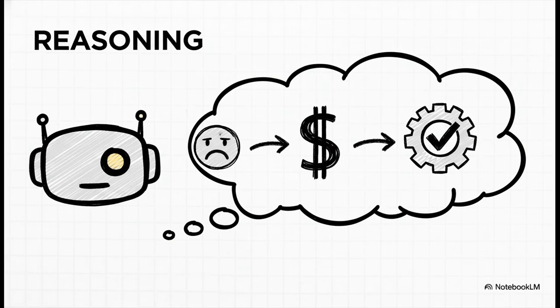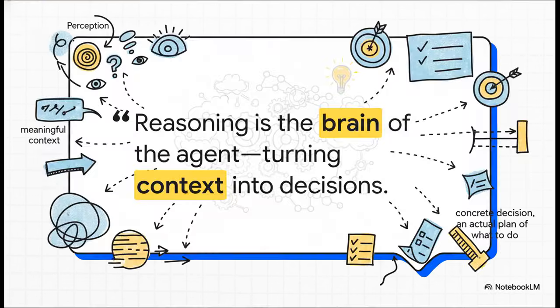So let's get back to our story. The support agent read the complaint. Now it reasons. It analyzes the text and comes to a conclusion. Okay, this is clearly a billing issue, and my rulebook says this specific type of problem can be resolved automatically. It has made a decision. So, here's the crucial takeaway. Reasoning is the bridge. It takes the meaningful context it got from the perception stage and it forges that into a concrete decision, an actual plan of what to do.